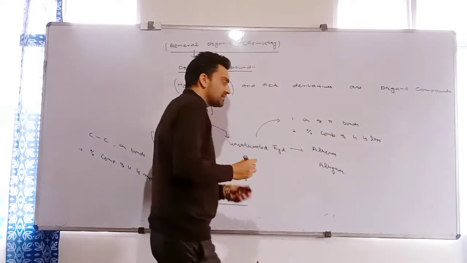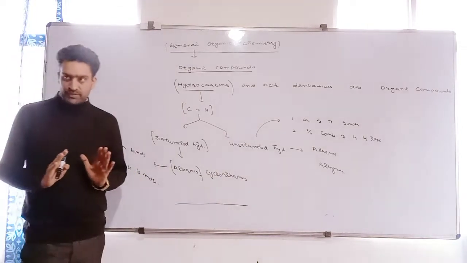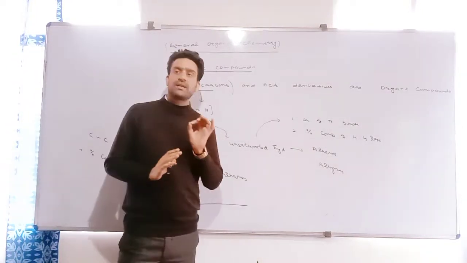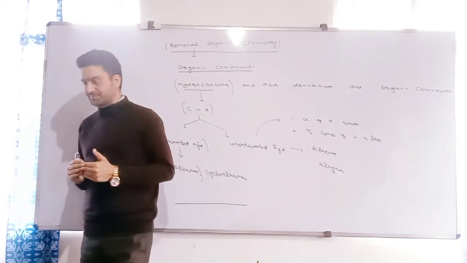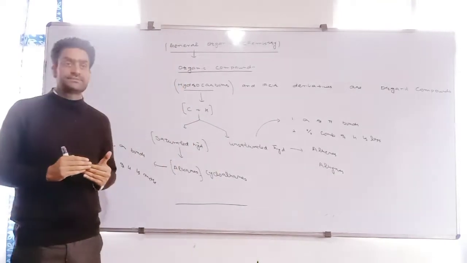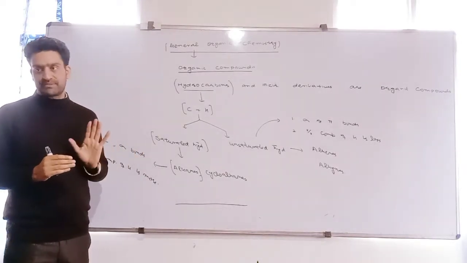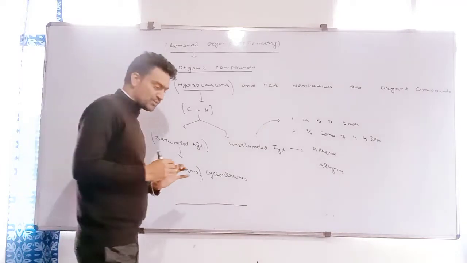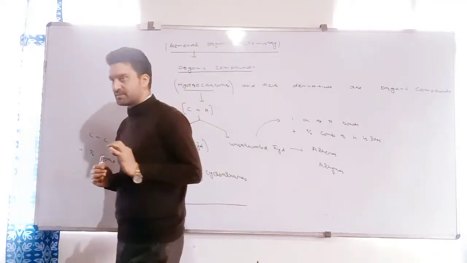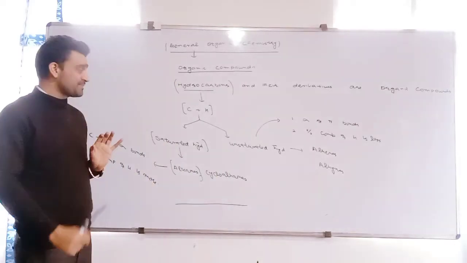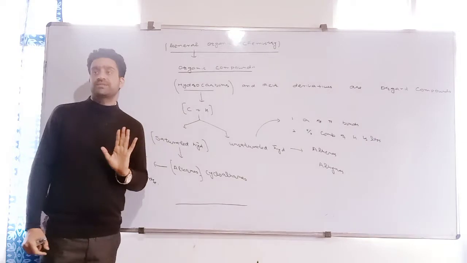Right? Let me repeat it up to this point. Organic compounds. What are organic compounds? These are hydrocarbons and their derivatives. Now, what are hydrocarbons? Hydrocarbons are the compounds which are composed of carbon and hydrogen. These hydrocarbons are further of two types. First is saturated, second is unsaturated.